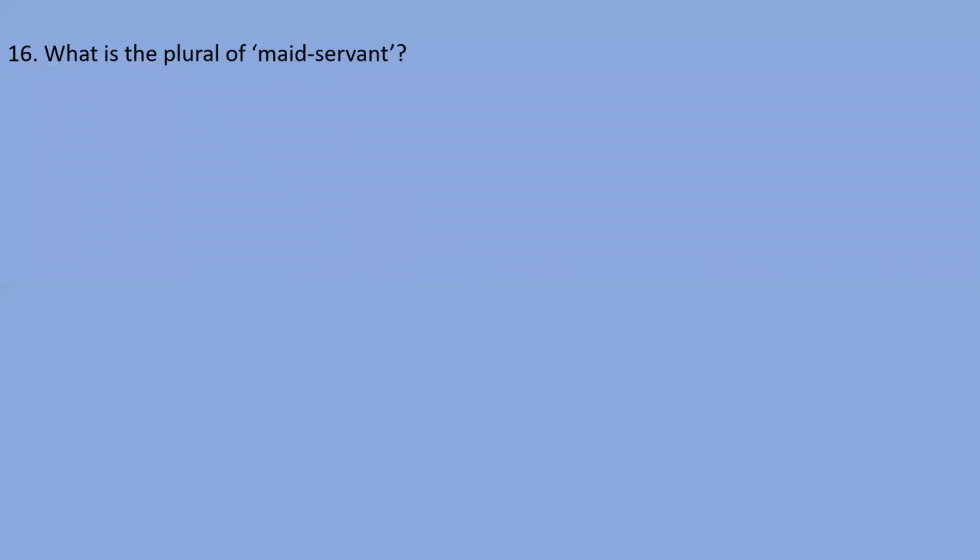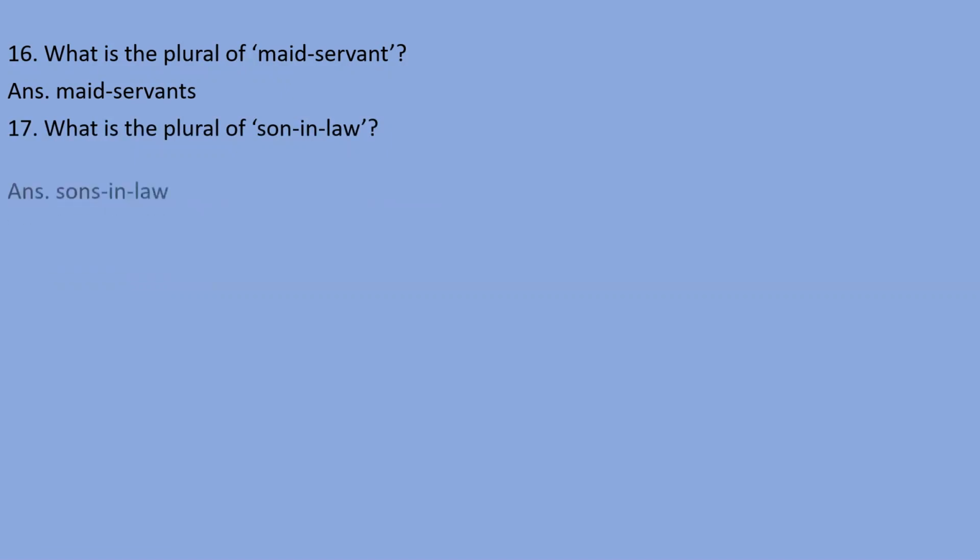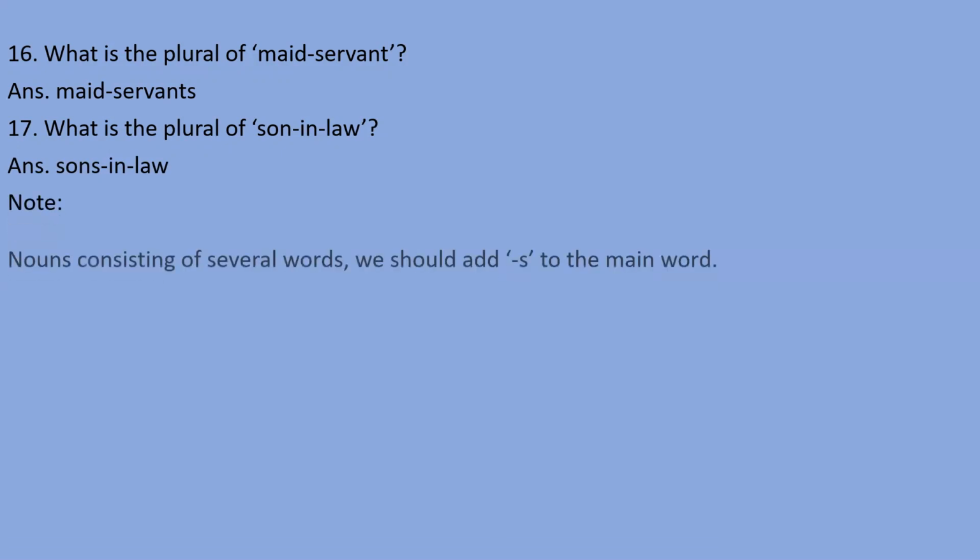What is the plural of maid servant? Remember this, dear students. For some words in the English language, while making singular to plural, we have to add s or es with the main word. Like maid servant, if you want to write the plural of this, we need to write maid servants. And if I say son-in-law, you can see that son is the main word in this. So if I want to make it plural, I need to add s with son, sons-in-law, right?